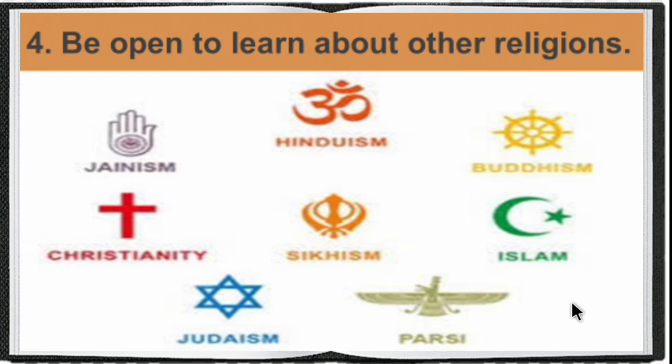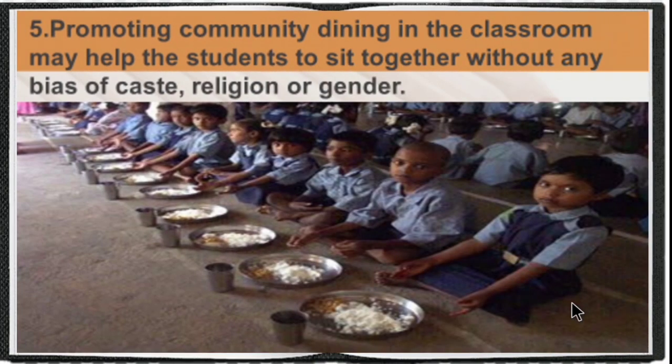And next one is be open to learn about other religions. As I said earlier, India is a secular country, so we have the freedom to practice any religion, and we must also respect other religions. So be open to learn about other religions instead of criticizing them. Next one is promoting community dining in the classroom, which may help students sit together without any bias of caste, religion or gender. So school life promotes equality among the students.